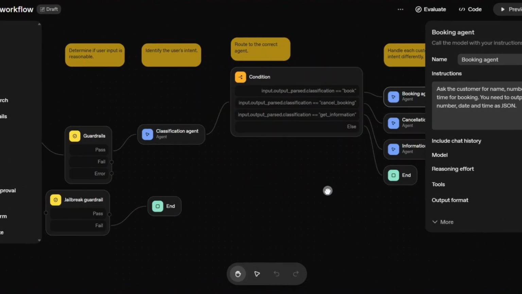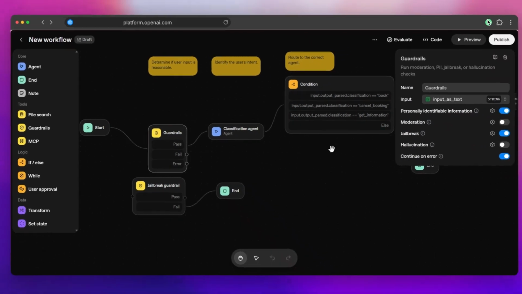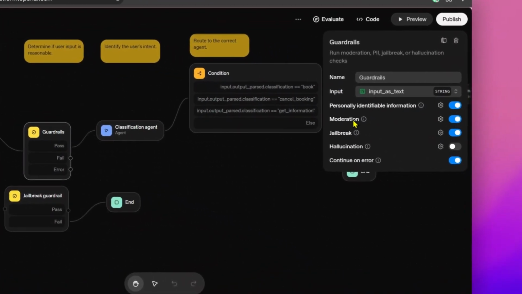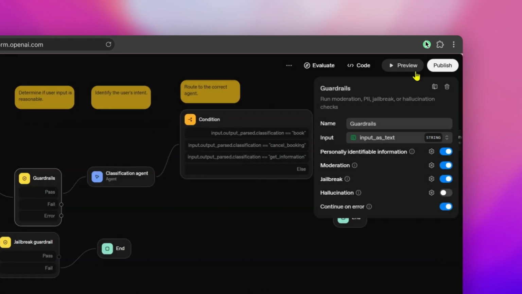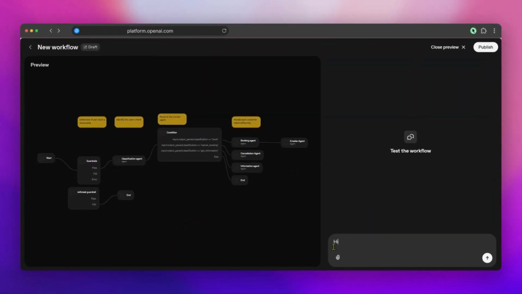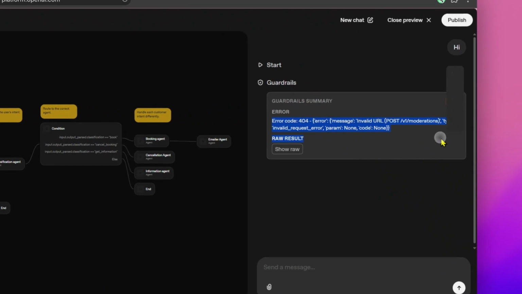All right. Now I had this workflow error in the guardrails too, and that was in moderation. So if I just click preview, not publish, my bad, and I say hi, okay, it fails in guardrails. It says invalid URL, moderations, type invalid, error request, and so on. So now this is giving me an error. Before this it was giving me a workflow error, and this error was not detailed.